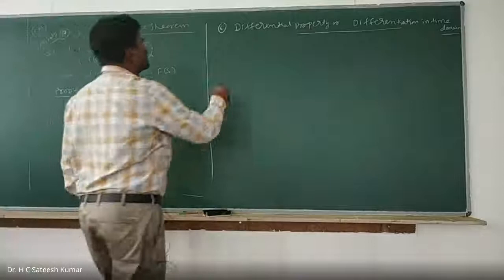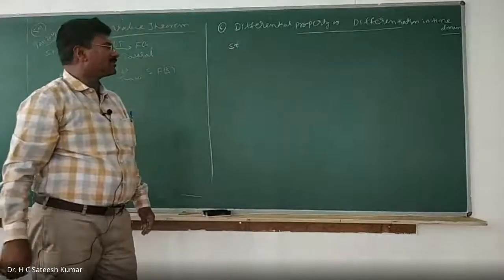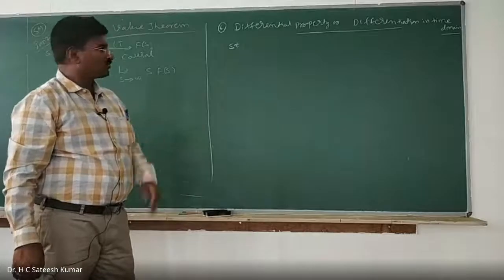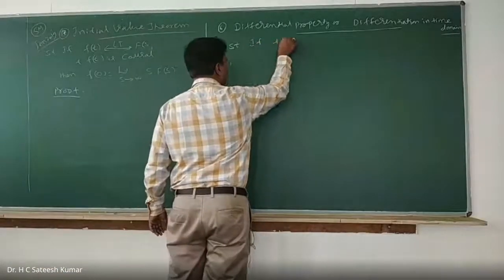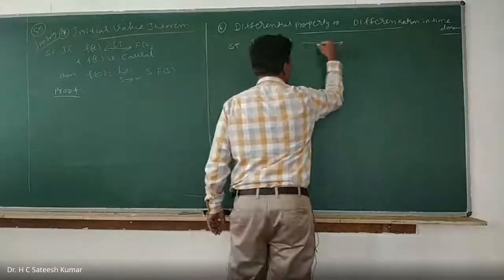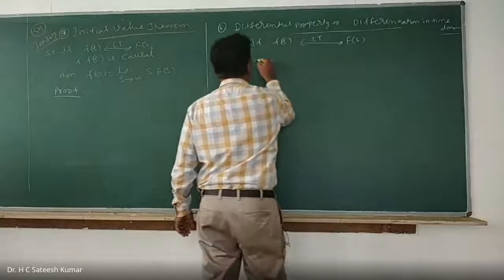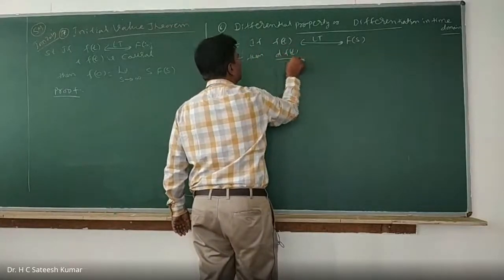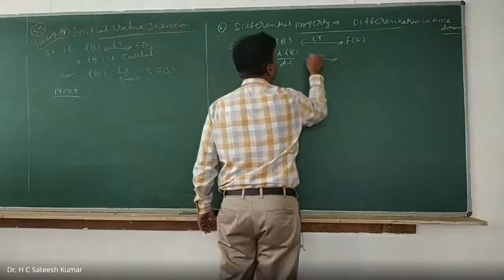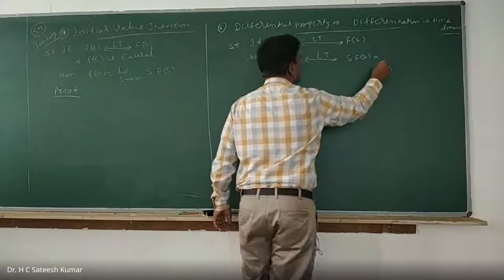Statement is something like this. This is a very important theorem because we are going to use it extensively even in Fourier transformations also. Statement: if f of t has Laplace transformation f of s, then df of t divided by dt has Laplace transformation s into f of s minus f of 0.